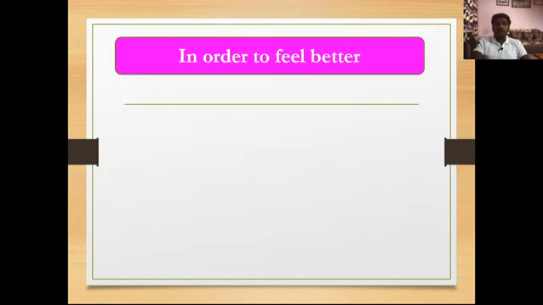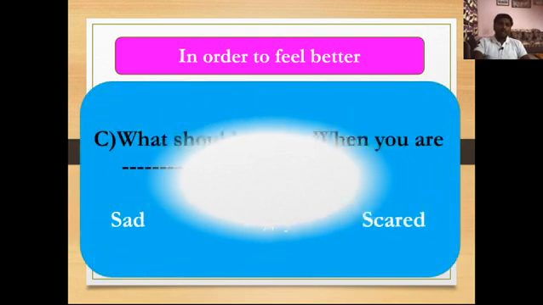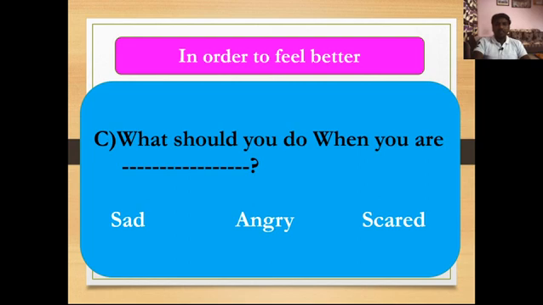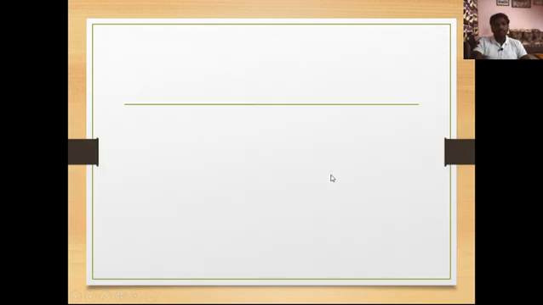In order to feel better, this is a situation. In order to feel better means in Marathi we say ki bare वाटण्या करता. Okay, so here again we'll have to frame these three questions by using these three words: sad, angry, and scared. What should you do when you are sad, angry, and scared? Here, in order to feel better, what you should do in all these three situations. Okay, let's see. First of all, we will frame the questions.